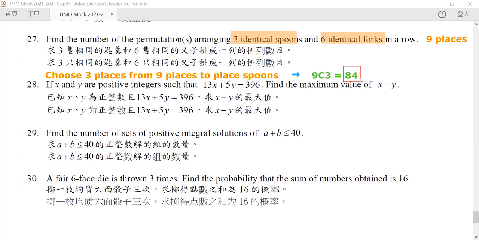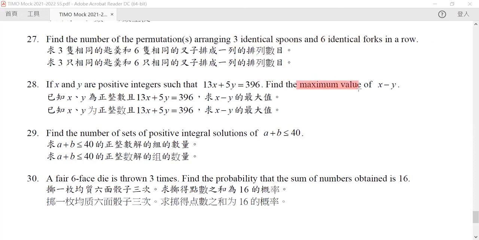For question 28, if x and y are positive integers such that this value is true, find the maximum value of this. In order for this number to be of a maximum value, you want x to be as high as possible and y as low as possible.